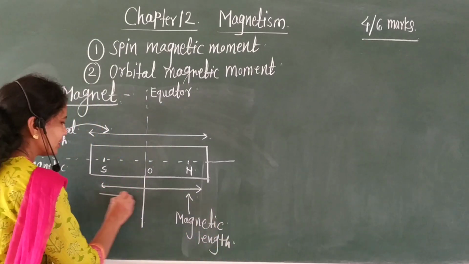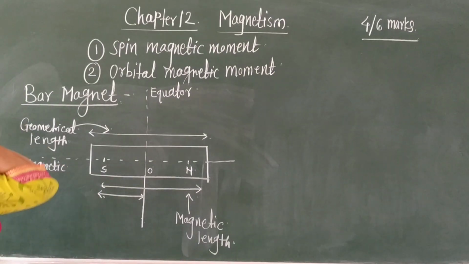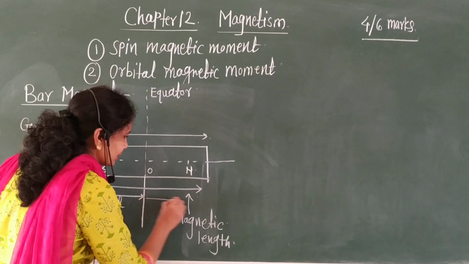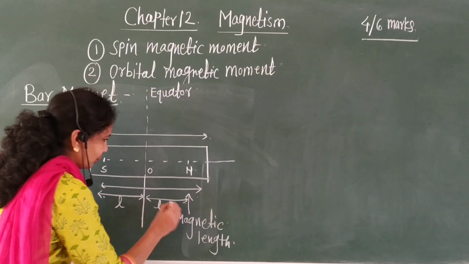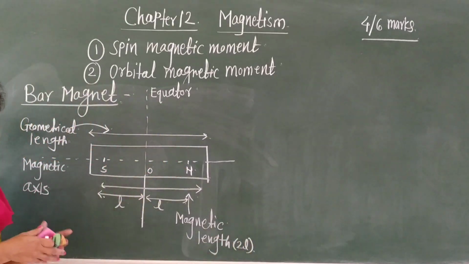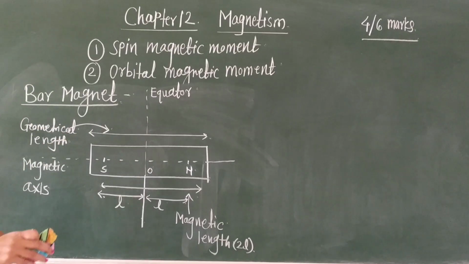Okay, then this distance, the distance between south pole to the center of the magnet, is L. The distance between the center and the north pole is again L. Therefore magnetic length is always twice L. Okay, this is the diagram related to the bar magnet.